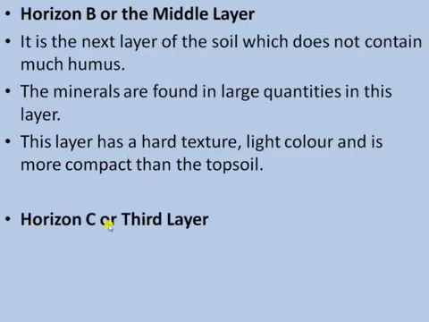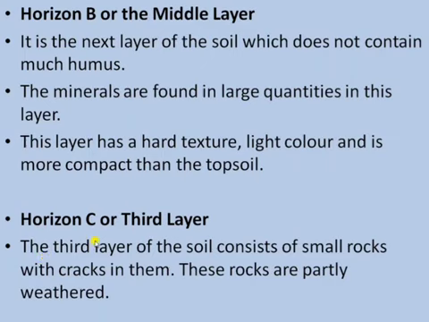Next is the horizon C or the third layer. It is the third layer present below the B horizon. This is the first point. The third layer of the soil consists of small rocks with cracks in them, and these rocks are partially weathered, partially broken. So this layer is very hard compared to the two layers above, and it is made up of small pieces of rock material with cracks.